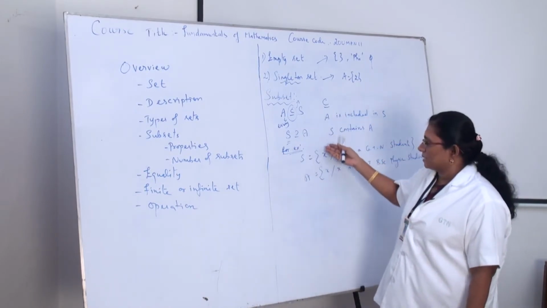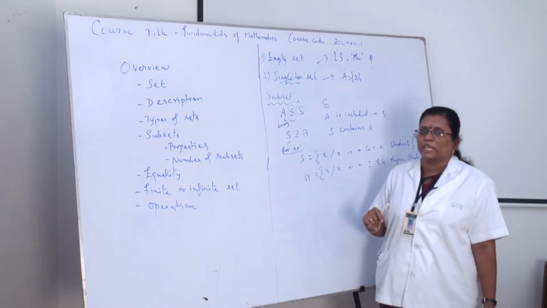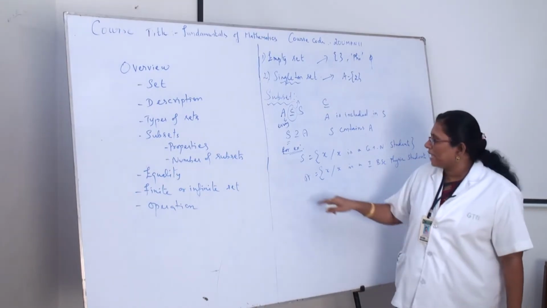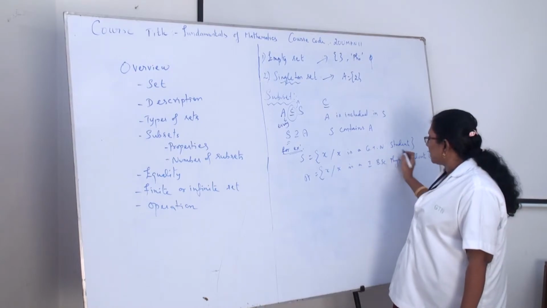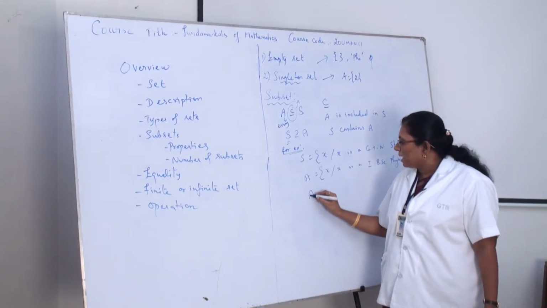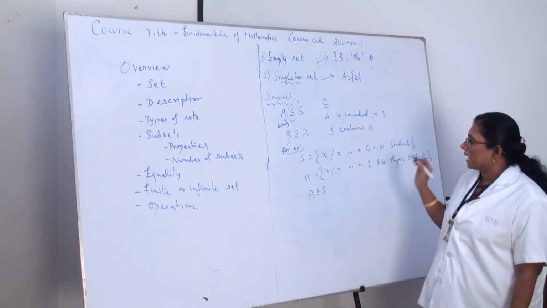That is the superset. And if I take A, X is a first year BSc physics student, he is one of the department and first year. Okay, then it is a subset. So every student in first year BSc physics is also a student of GTN. Therefore, A is a subset of S. Okay, so easily we can understand.